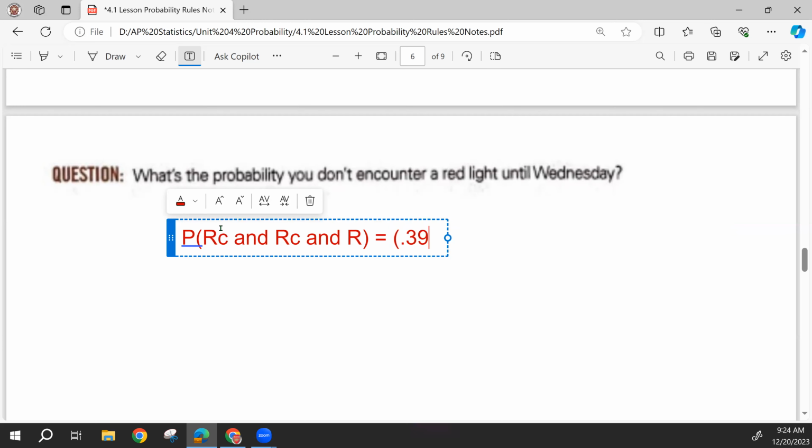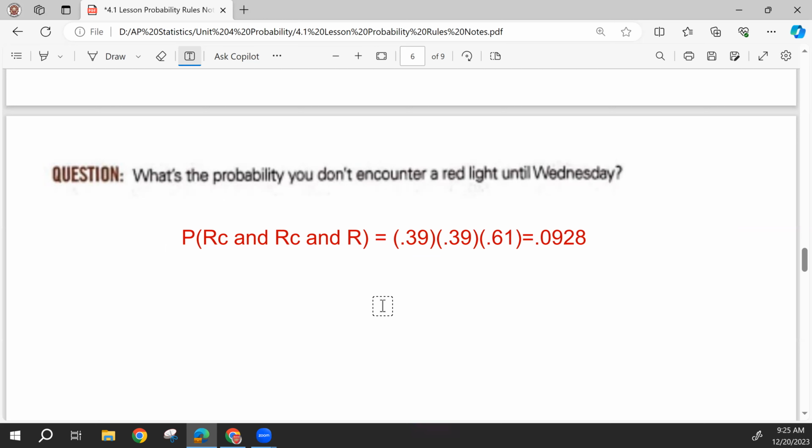So our probability of green or yellow was 0.39 and then 0.39 again. So we're not hitting a red light the first 2 days, and then on the third day, we hit the red light. The likelihood of that happening is very small, a probability of 0.0928. That means approximately 9% of the time that will happen, which is not impossible, but less likely than some other combination.